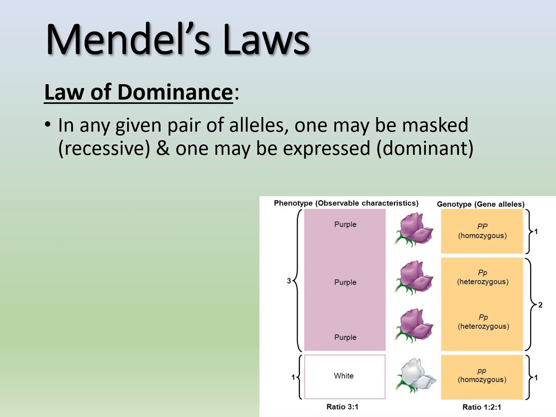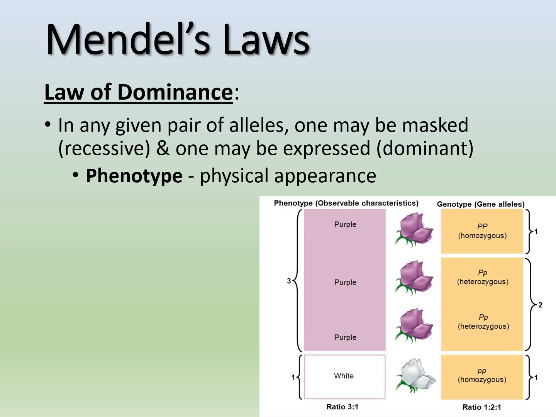So here is one of Mendel's laws, and this is the law of dominance. Now that we said that the big letter is going to be the dominant allele and the little letter is going to be the recessive allele, what does that actually mean? When we have a pair of alleles, if one is recessive, that means it's going to be masked or hidden, and one is going to be expressed or dominant. If it's dominant, that's the one that you're going to see in the trait. Whereas if it's recessive, you won't see it. You won't even know that they have that allele.